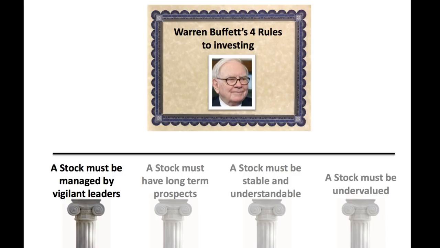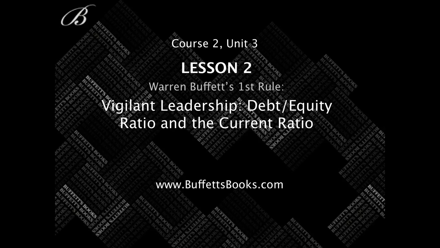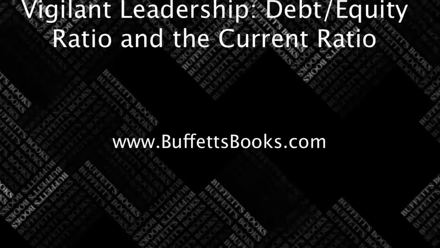And this all falls under our first rule of Warren Buffett, and that is a stock must be managed by vigilant leaders. So use those two tools to your advantage and don't settle for a company that has a lot of debt. So this concludes Course 2, Unit 3, Lesson 2, where we talked about Warren Buffett's first rule. We talked about the vigilant leadership, the debt to equity ratio, and the current ratio. So I'll see you guys in the next lesson where we talk about Warren Buffett's second rule.